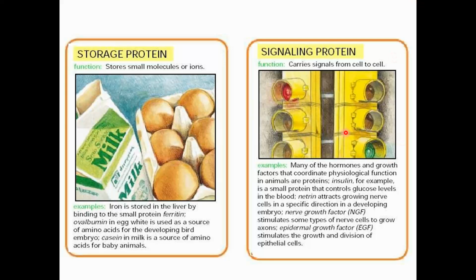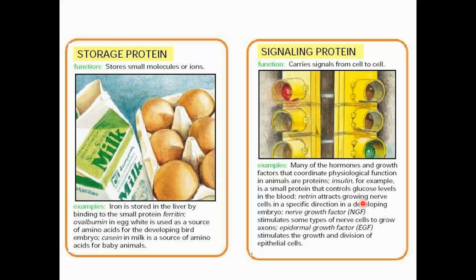Protein also takes part in signaling inside the cell or outside the cell. One important example of a signaling protein is insulin. Insulin is a protein, a growth factor, and it binds with the insulin receptor, and once it binds with the insulin receptor, it helps glucose to enter the body. It is a very comprehensive mechanism that we will study in a coming slide or maybe a coming lecture.